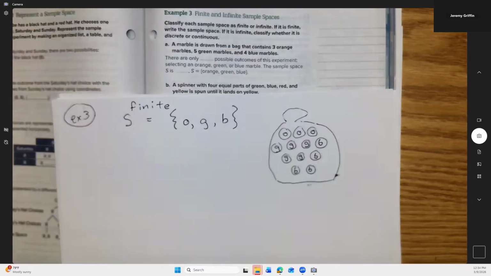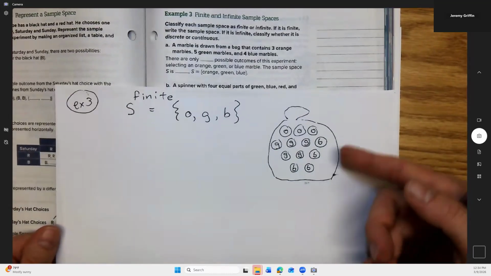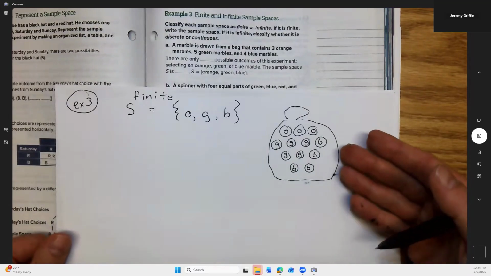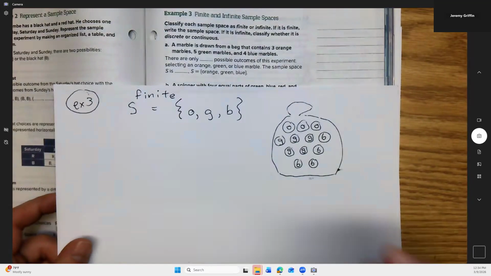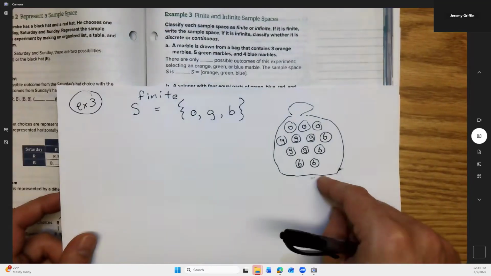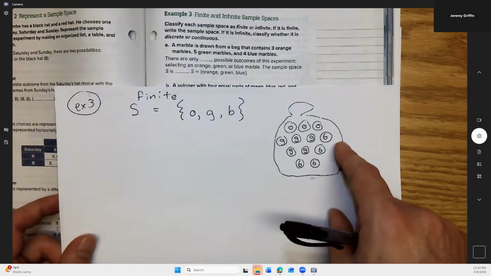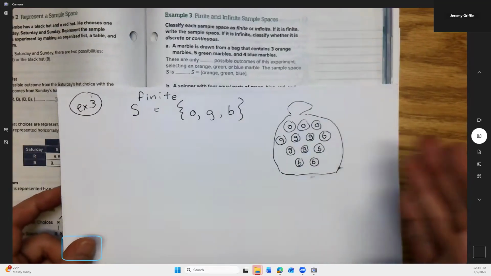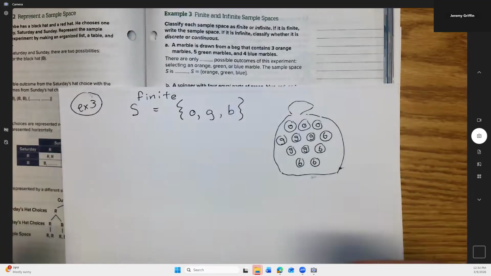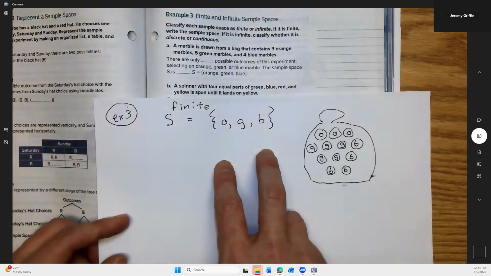But if you pick a blue one, for example, you have no idea which blue one it is, so you can't really distinguish the blues. That's why there's only a sample space of 3 instead of 12. Now if you had to identify every individual marble, like this is a very special aqua blue, this is a dark blue, and this one has a little scratch on it, then the sample space could extend all the way to 12, one for each marble. But if you don't know, then you've got 3 possibilities.